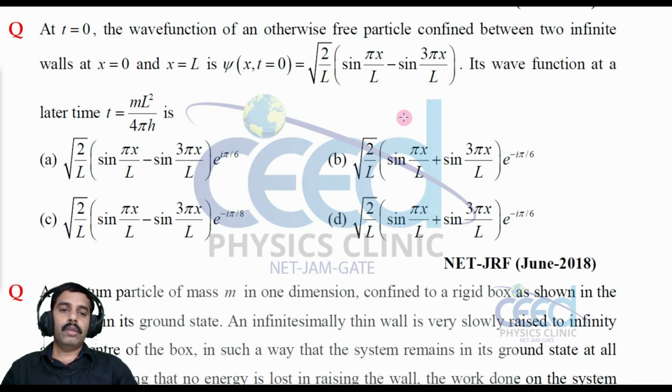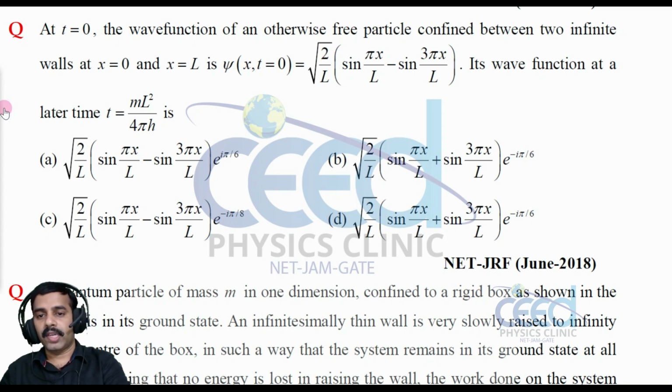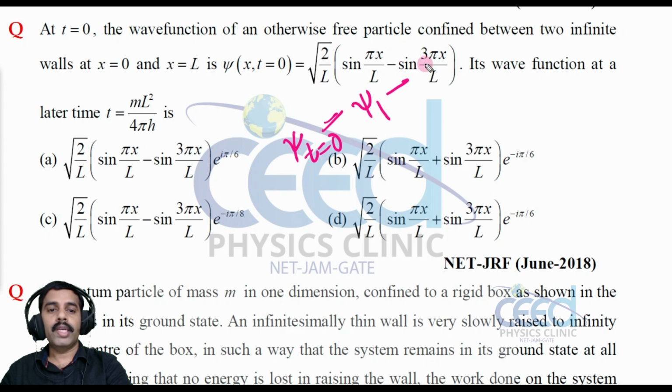Now its wave function at later time t, where t is ml square divided by 4 pi h. So psi at t equal to 0 is root 2 by L sin pi x by L, that is our psi 1, minus root 2 by L sin 3 pi x by L, that is psi 3.